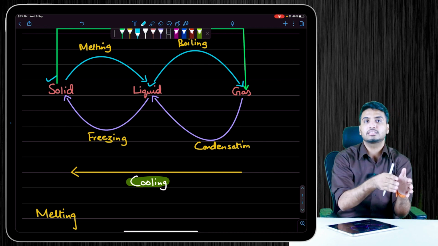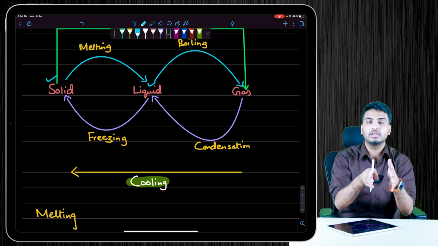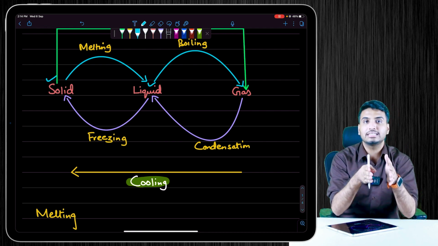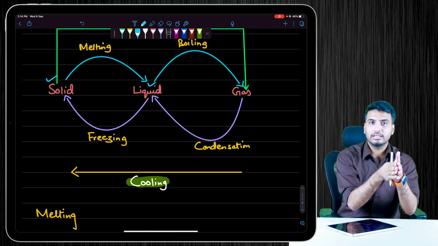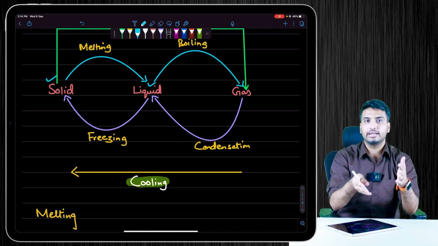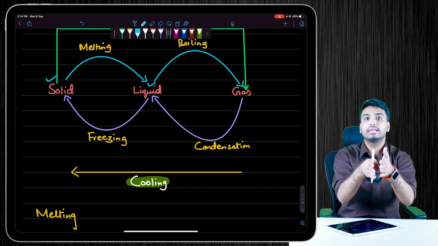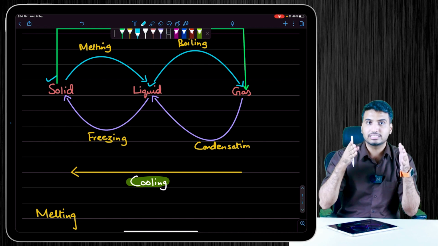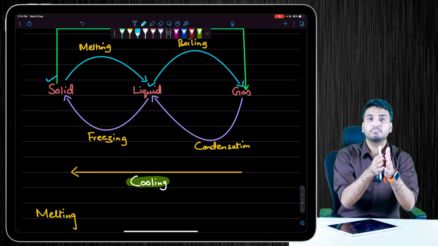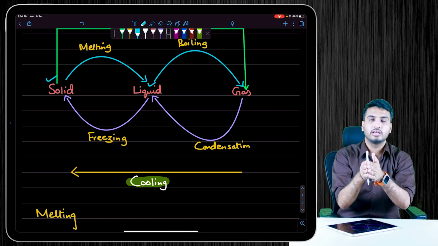So further we discussed why the temperature does not change during a change of state. In the first scenario, when we are providing heat, in the case of solid to liquid or liquid to gas, the heat we are supplying is used during the change of state.